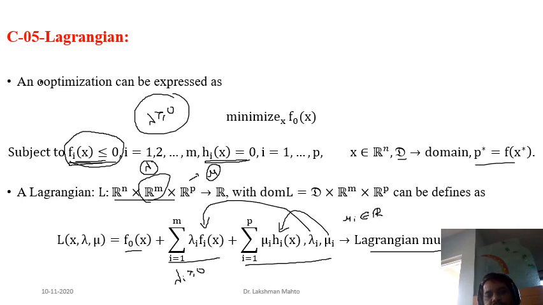Later, when we come to the KKT conditions, we will call mu i an unconstrained dual variable and lambda i a constrained dual variable. In actuality, these are just Lagrange multipliers. So this is the concept of defining the Lagrangian of a given optimization problem.